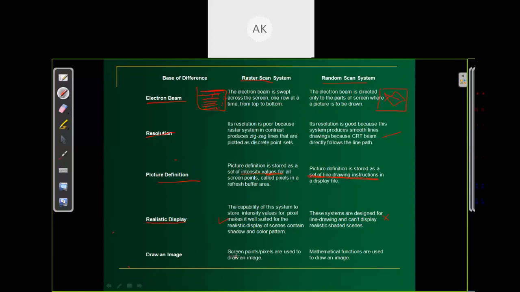Finally, drawing an image. In the raster system, screen points are used to draw an image. We are just using pixels to draw an image, using different or discrete points for drawing a picture. But here, in the random system, we are using mathematical functions to draw an image.